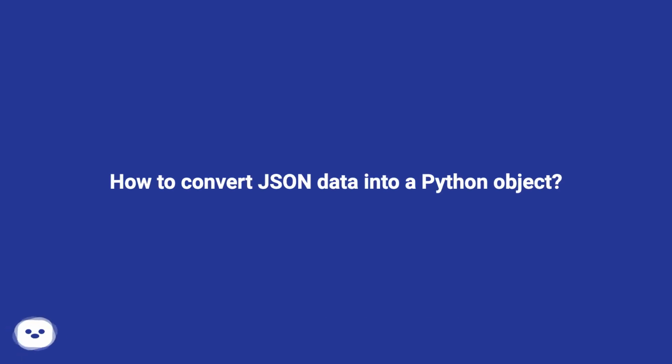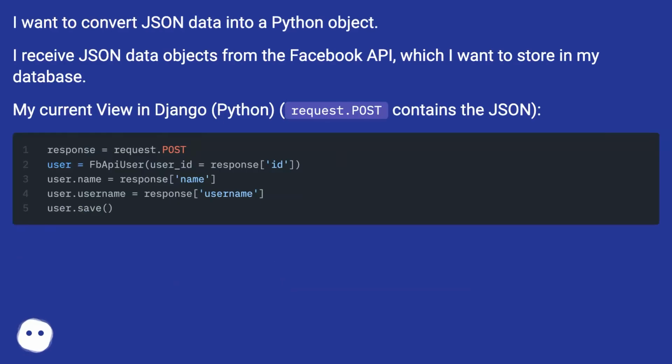How to convert JSON data into a Python object. I want to convert JSON data into a Python object. I receive JSON data objects from the Facebook API, which I want to store in my database. My current view in Django, Python, request.POST contains the JSON.